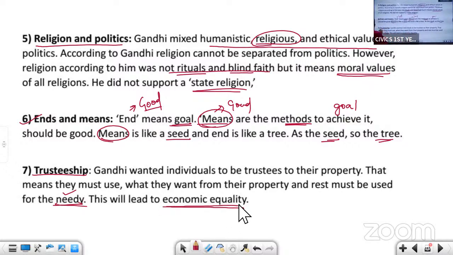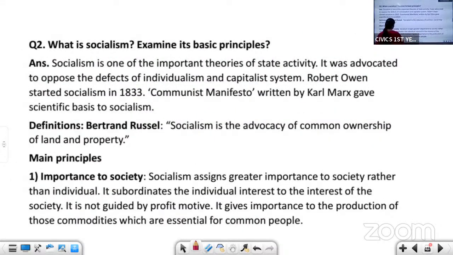So that is trusteeship. You can get a question for 2 marks. So what is trusteeship? Keeping what you need and giving the excess to the needy. That is trusteeship. Each and every individual should become the trustee of his own property.